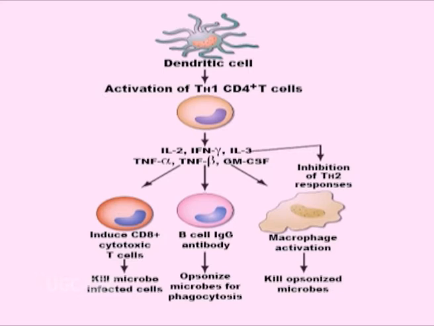The antigen stimulated CD4 positive T cells also produce tumor necrosis factor, which further increases the expression of adhesion molecules, resulting in more T cells and other blood cells at the site of infection. Apart from this, CD4 positive T cells also help CD8 positive T cells to differentiate into cytotoxic T lymphocytes as well as B cells to differentiate into antibody producing plasma cells.